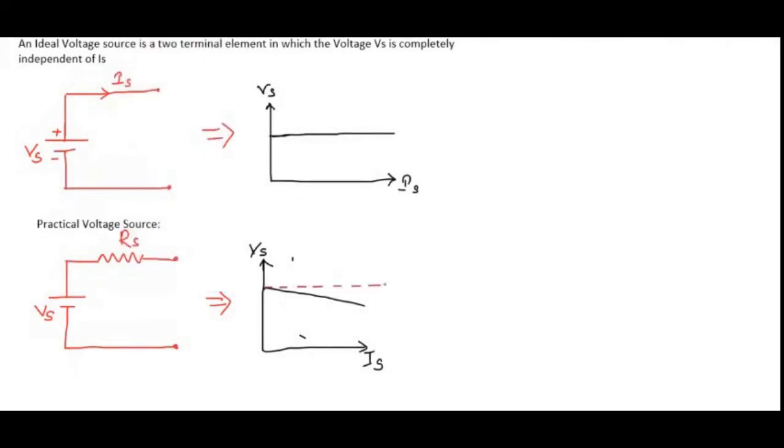It has to be maintained at this point, but there is some drooping, some voltage drop, because of this practical resistance present in the circuit. So this is the representation of the practical voltage source.